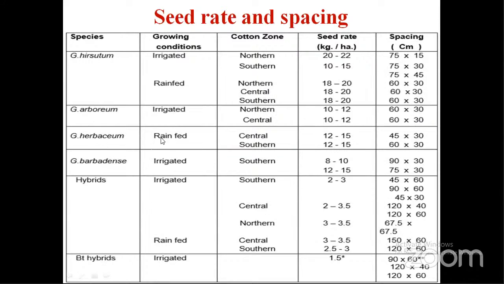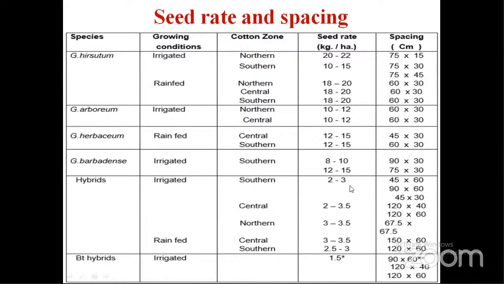Gossypium herbaceum is grown under rain-fed conditions. Seed rate is 12 to 15 kg per hectare, and spacing is either 45 to 30 centimeter or 16 to 30 centimeters. And Gossypium barbadense is generally grown under irrigated conditions. Seed rate is around 8 to 10 kg per hectare, or 12 to 15 kg per hectare in some areas, and spacing is either 19 to 30 centimeter or 75 to 30 centimeter.